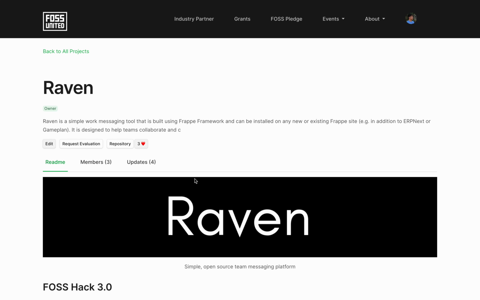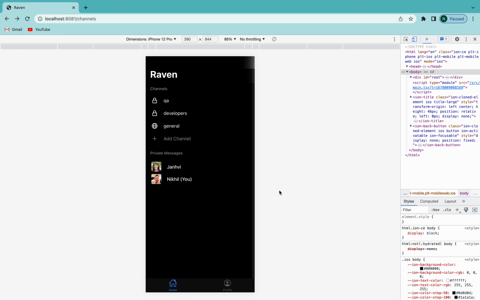As far as the tech stack goes, this is a Frappe app, as I mentioned, but we are using React for our front end, and we use a library called Frappe React SDK, which is another open source library that we ourselves have created and maintain.